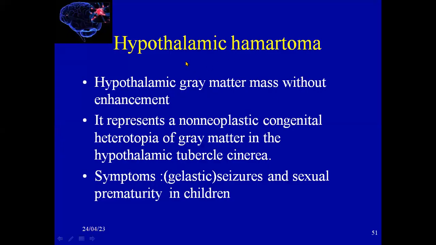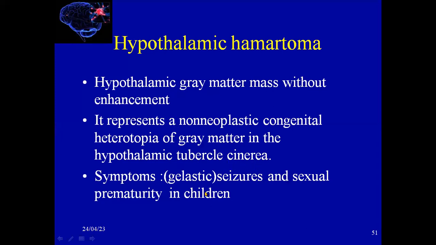Here, number 4, we have a hypothalamic hamartoma. Hypothalamic hamartoma is a gray matter mass without enhancement. It represents a non-neoplastic congenital heterotopia of gray matter in the hypothalamic tuber cinereum.